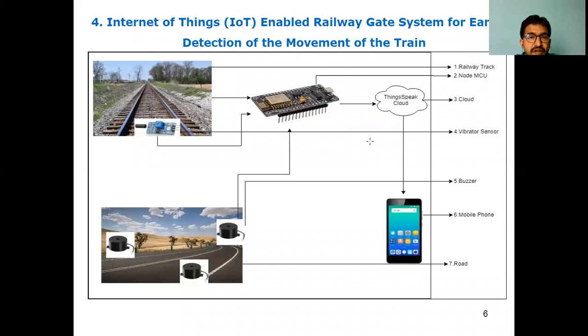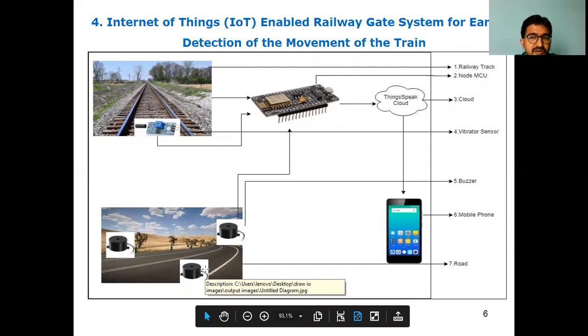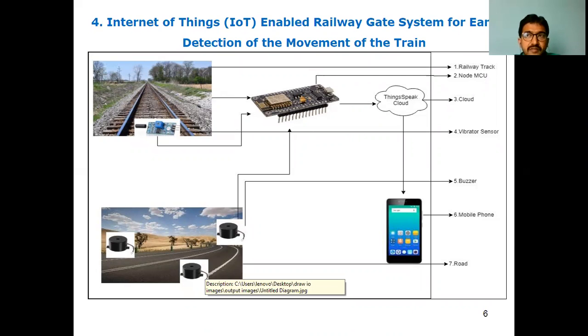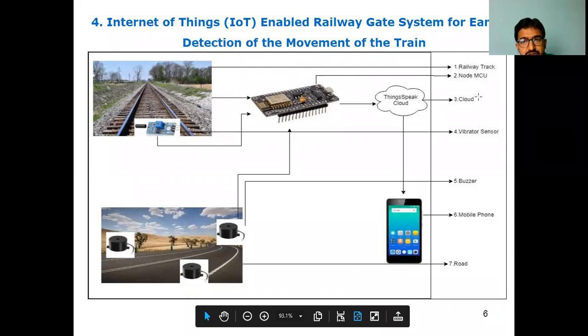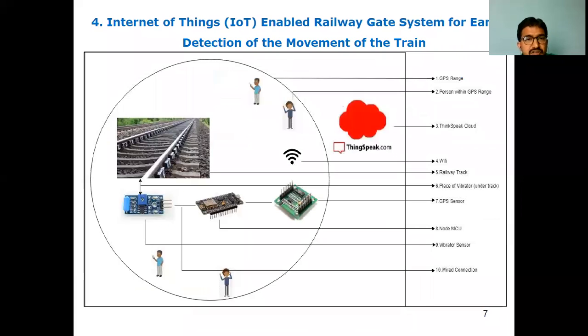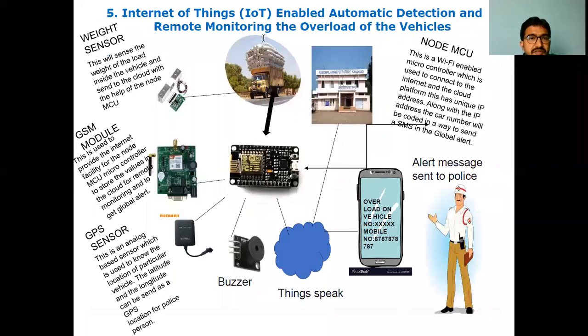Or if they are not registered to your app, instead of making the red signal 10 meters from the railway gate, if you make the red signal 2 kilometers away from the railway gate and alert the passengers or the people, then they can divert their direction instead of coming towards it. In total here, there are 7 different steps. Among these, if there is any new process that you are integrating over here, then at that time also you can claim. So these are the two different graphical representations for the IoT-enabled railway gate system for early detection of the movement of the train.